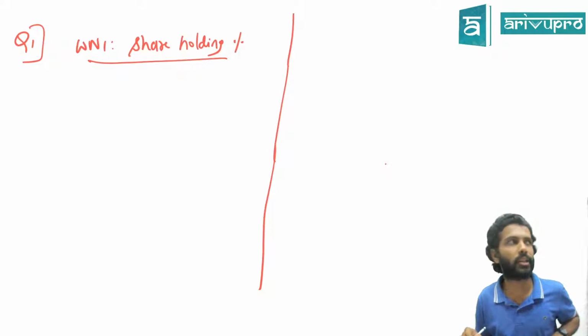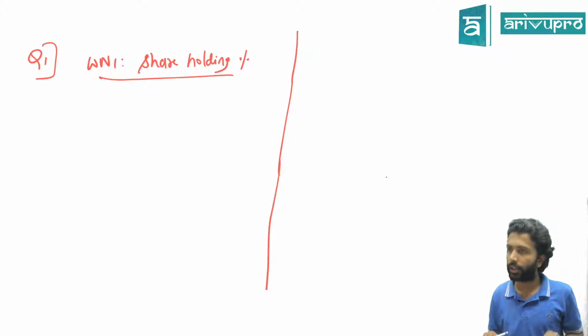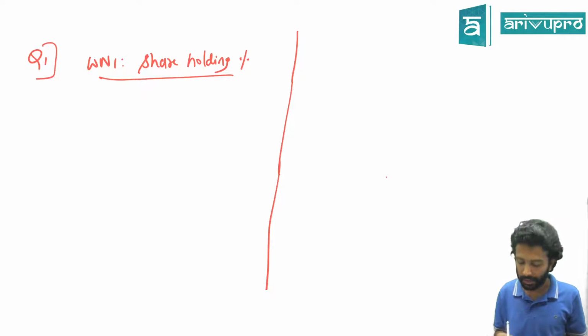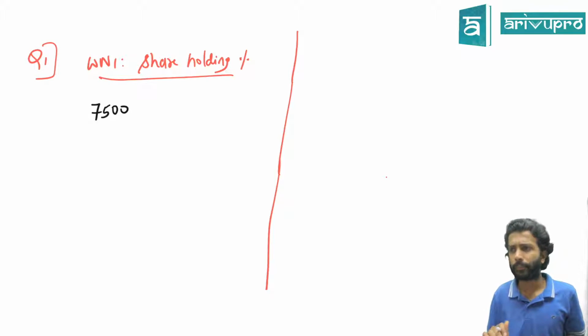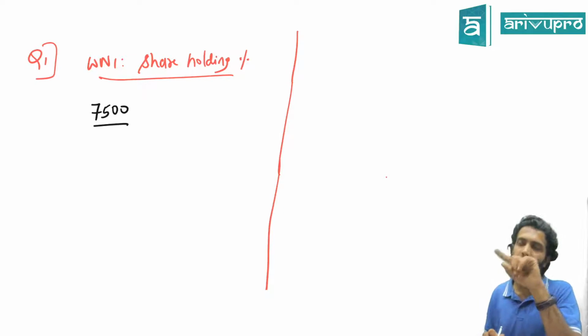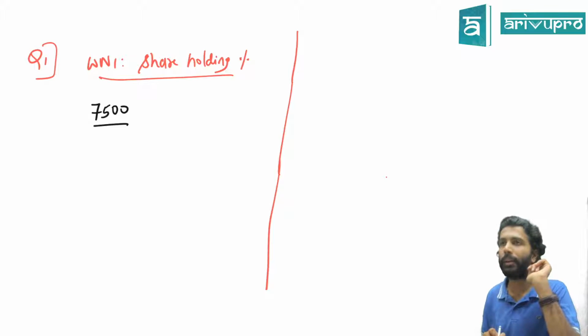Who has purchased shares in whom? H Limited in S Limited. Check the balance sheet. Have they given the number of shares? How many shares has H Limited purchased? 7,500. Okay, directly I'll do. Is it okay? 7,500 shares H Limited has purchased. Go back to the S Limited balance sheet. How much is the share capital?